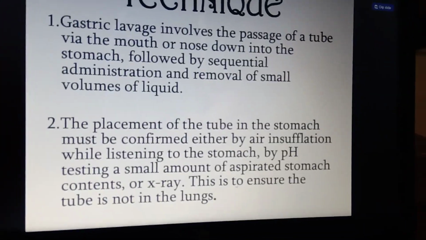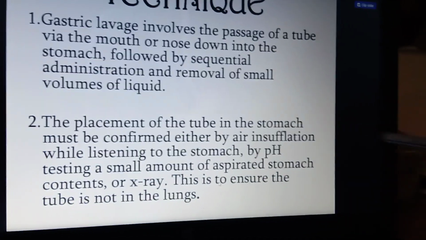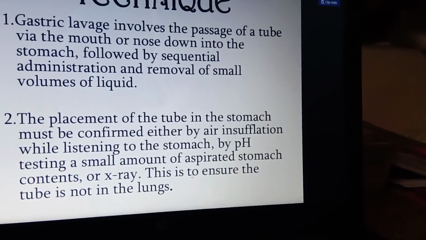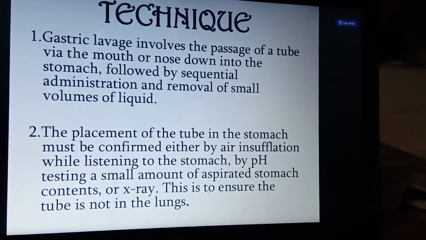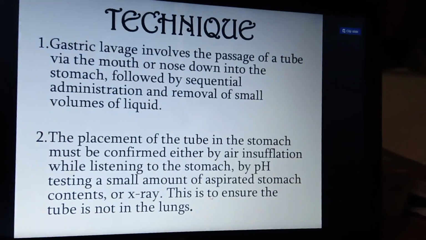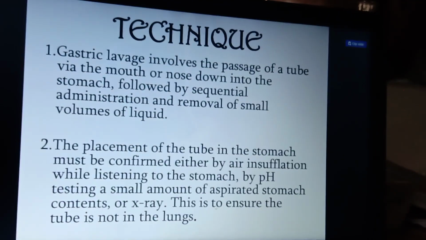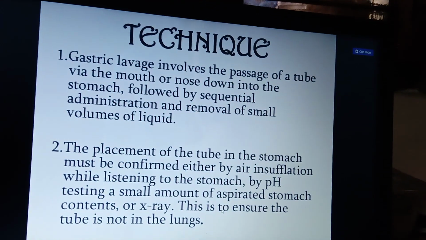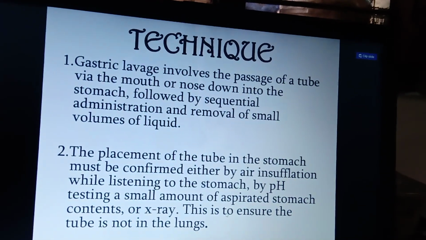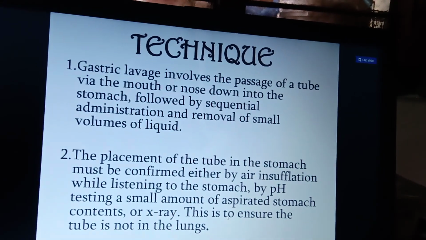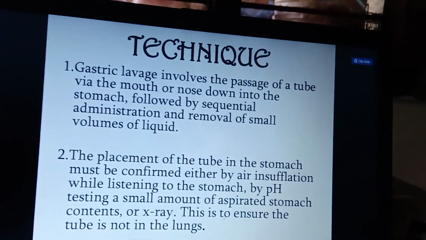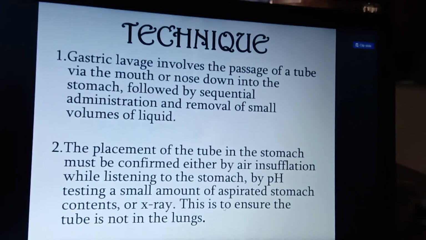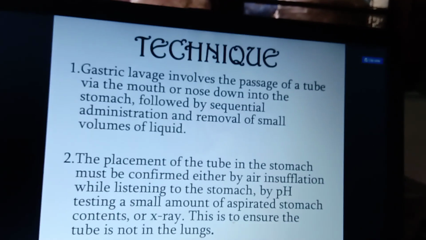And after that, for the placement of the tube into the stomach, they confirm whether there is any air suffocation for the patient, or whether the tube is placed correctly in the stomach or not. How do we check? By listening to the stomach with the stethoscope, and tapping over the abdomen, you will get an empty kind of sound over the area of the abdomen, or by x-ray you can also see the position.